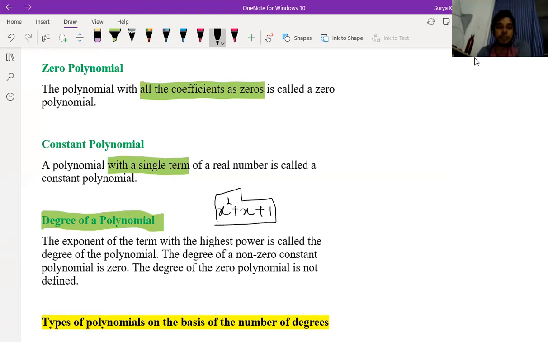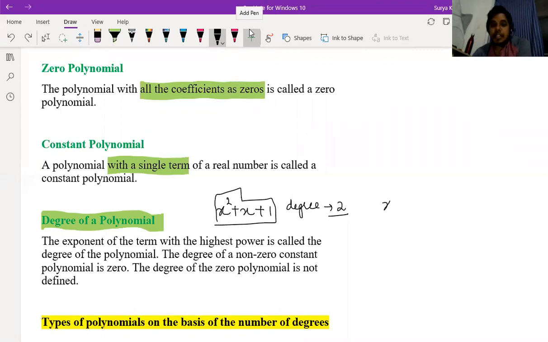What is the degree of this polynomial, children? Degree is 2. Degree is nothing but the maximum power. The exponent of the term with the highest power is called degree of the polynomial.